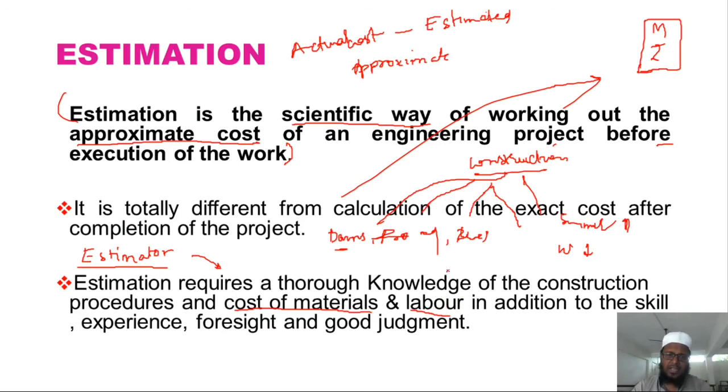In addition to skill, experience, foresight and good judgment, these are the things which are actually needed. Without these, we cannot execute the project. However, construction procedures, cost of materials, cost of labor, all these things have to be properly understood by the estimator. That is what is actually needed. Okay, so we'll go to the next slide.